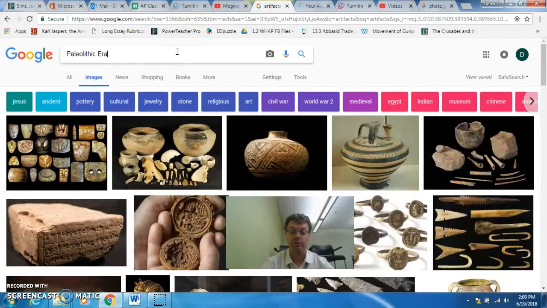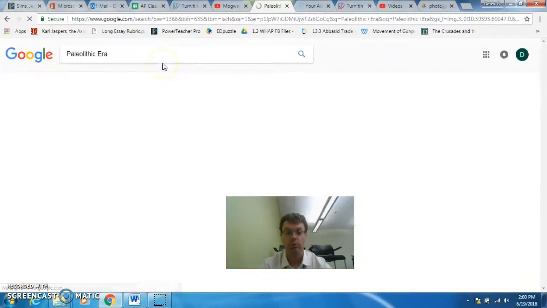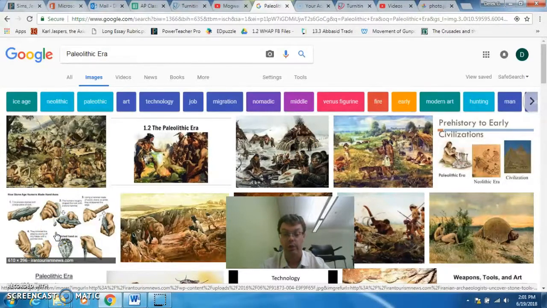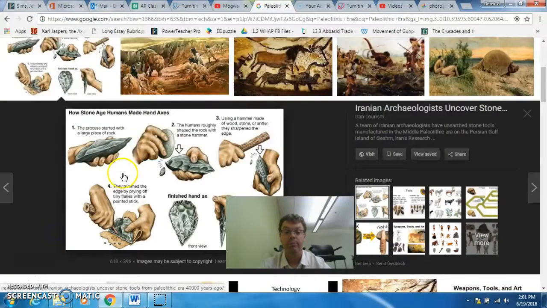So our next word after that is Paleolithic Era. And again, I'm just giving you some Google images of it, and let's go look that up. So Paleolithic Era is also called the Old Stone Age. This was the first time that human beings had ever made tools out of stone. This allowed them to hunt. This allowed them to kill animals and to become basically dominant because they were making tools and other animals were not. It's a huge development in humanity, which makes us different than other animals out there.